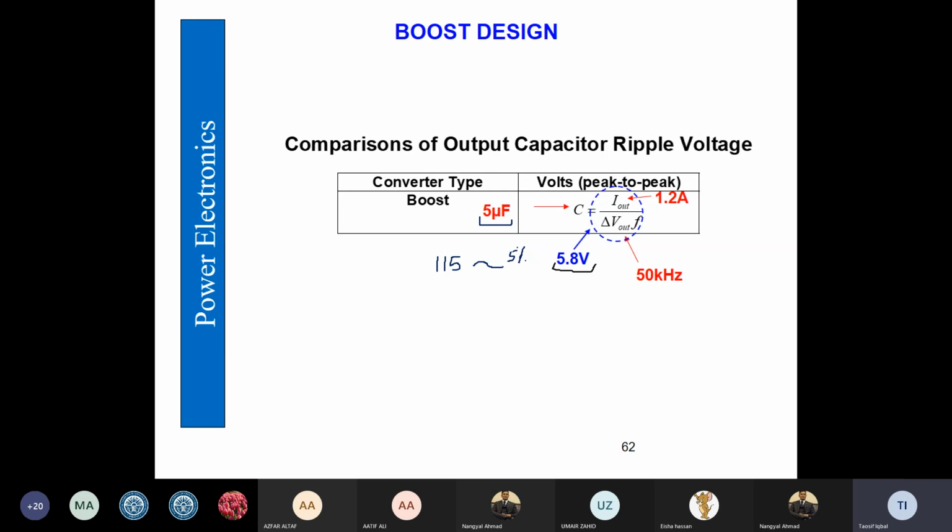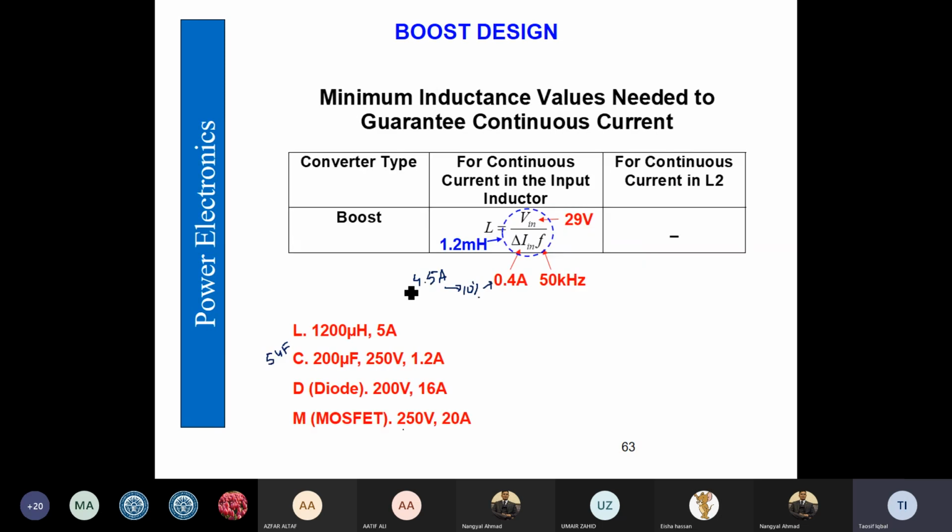Therefore we keep it as 200. And for the inductor, we get the current ripple 10%, equal to 0.4 amperes. So 29 divided by 0.4 and 50 kilohertz. So we get inductor around 1.2 millihenry. So we have taken that.